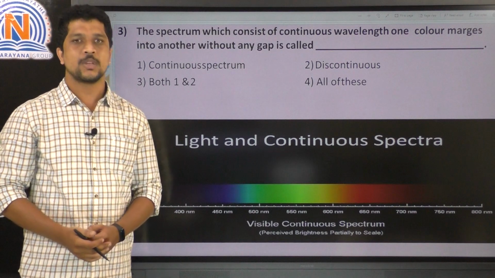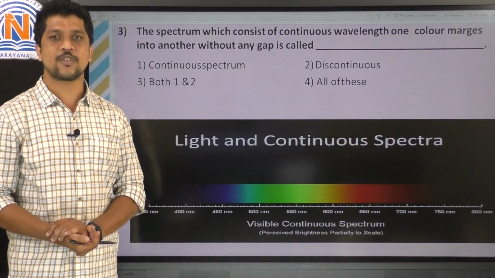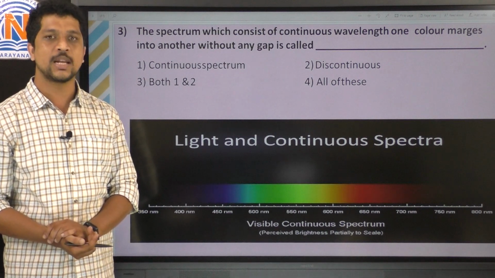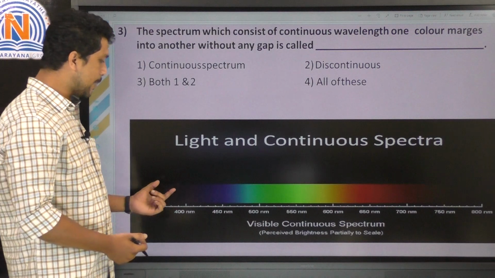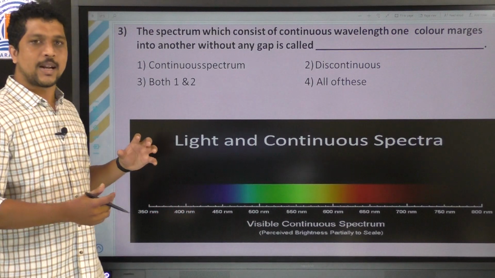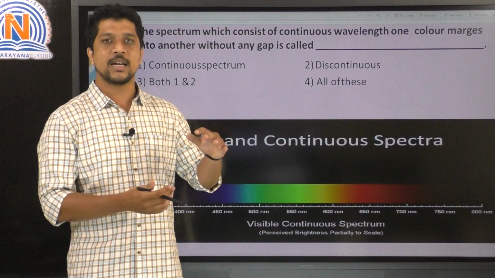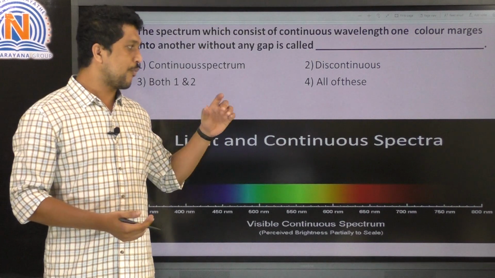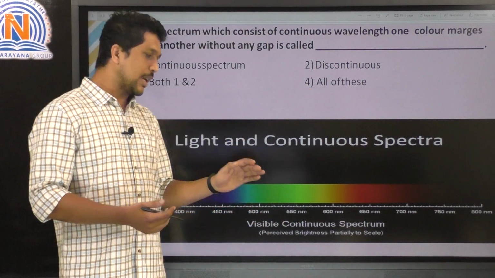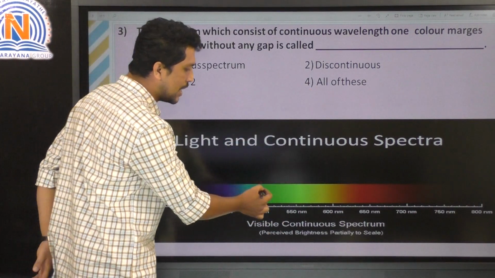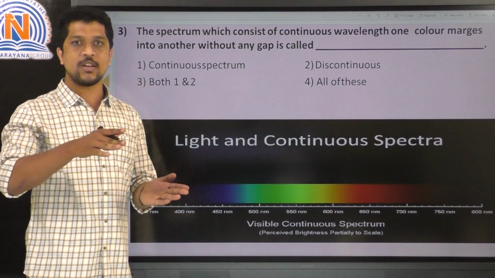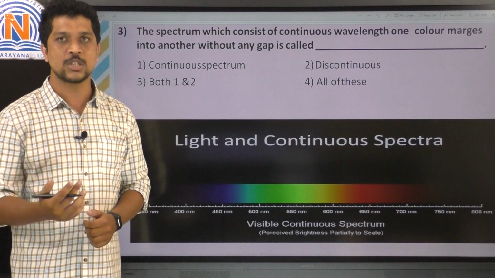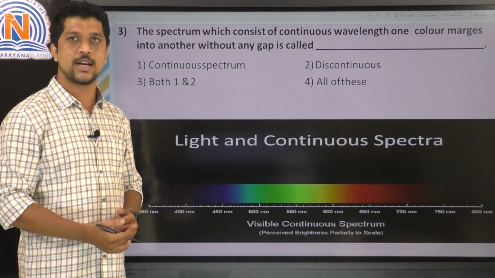Here the third question: the spectrum which consists of continuous wavelengths, where one color merges into another without any gap, is called as. If you see the spectrum, we know that there is a light. In the dispersion phenomenon, light splits into 7 different colors, from red to violet. In these colors, there is no gap between each and every color, so all the wavelengths merge. This kind of spectrum is called a continuous spectrum.